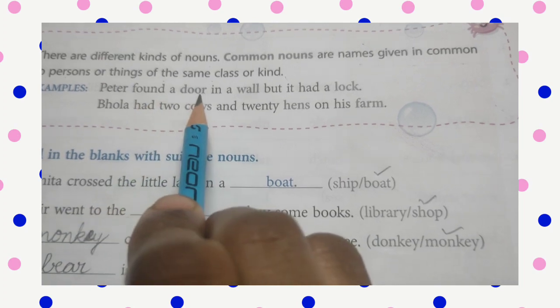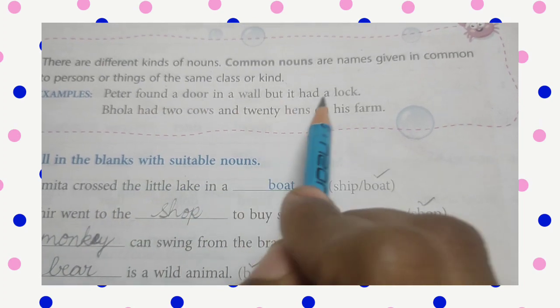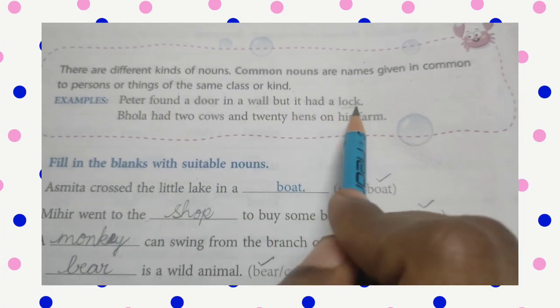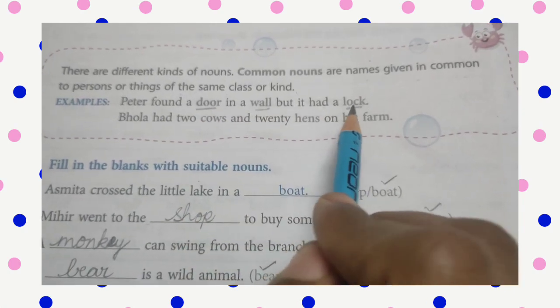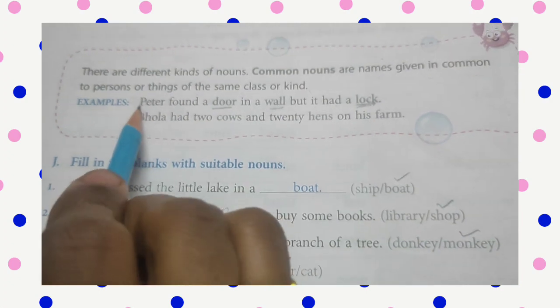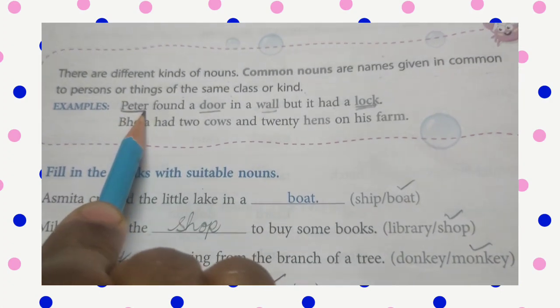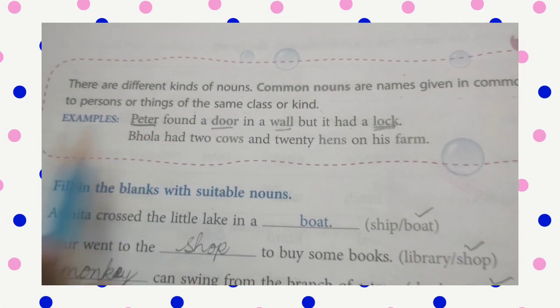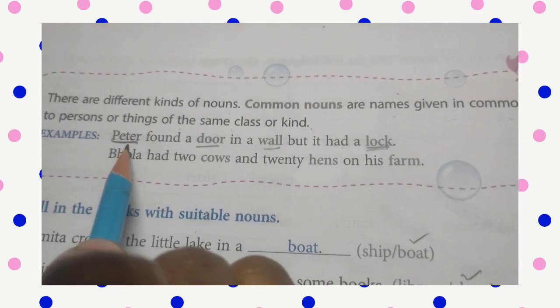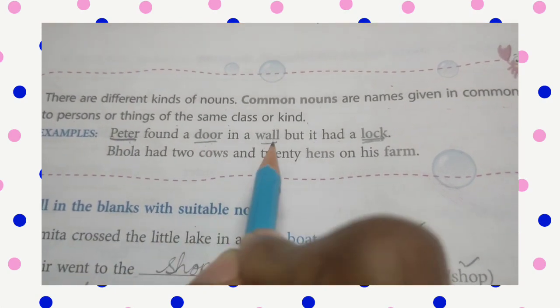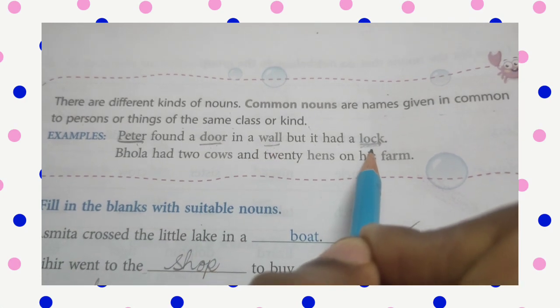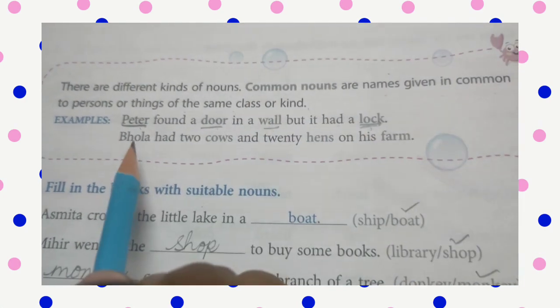Peter found a door in a wall but it had a lock. Wall, door, lock, all these come under common nouns. Here, Peter is a special name given to a person, so this is a proper noun. And door, wall, lock, all these come under common nouns.